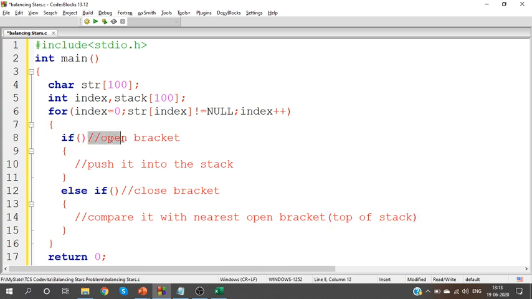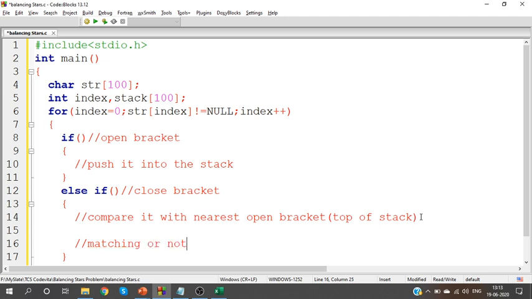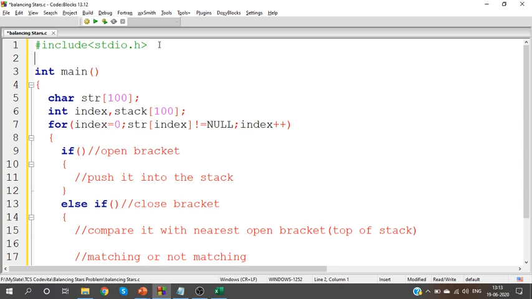Can you understand this? When you see an open bracket, push it into the stack. When you see a closed bracket, compare it with the nearest open bracket, the top of stack element. Yes, we need to check whether they are matching or not matching. This is our base. So how can I check whether I have an open bracket? To avoid confusion, guys, I'm not going to add the condition here. I'll have it within a function so that you don't get confused. You can have it inside main also, but I'll have it within a function.